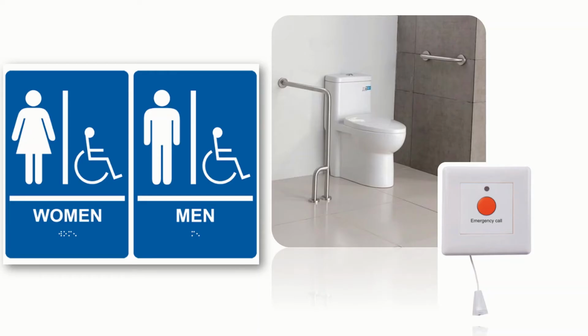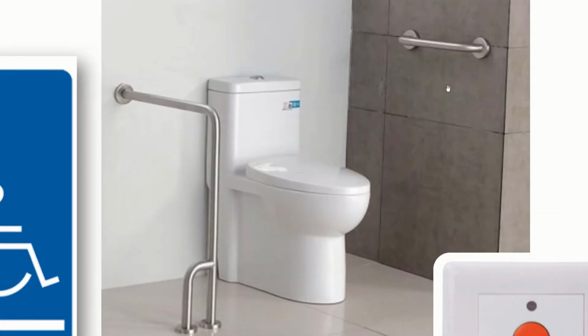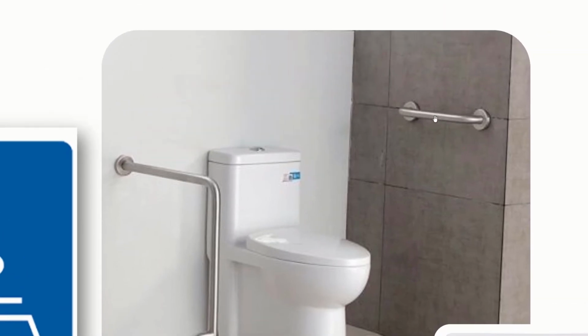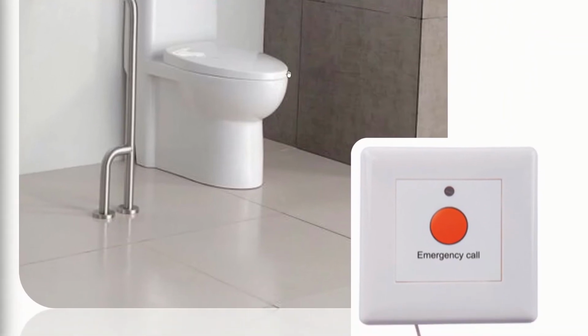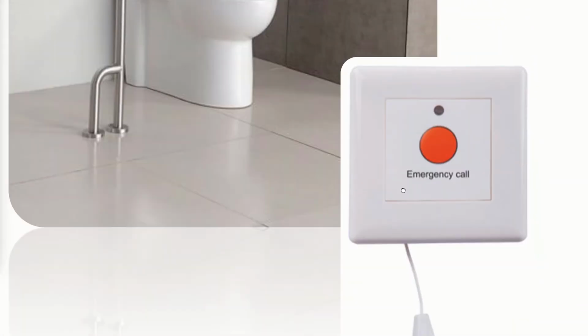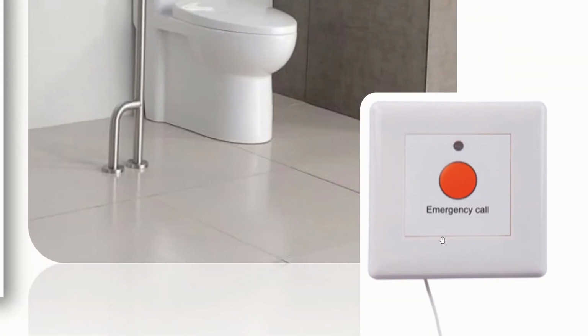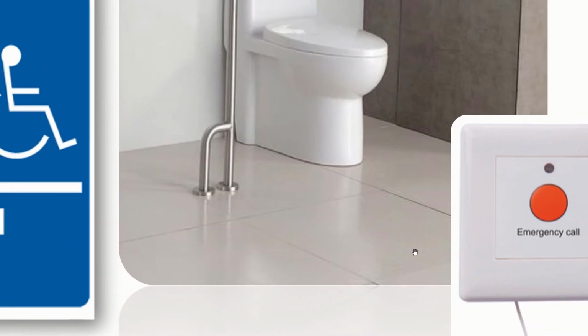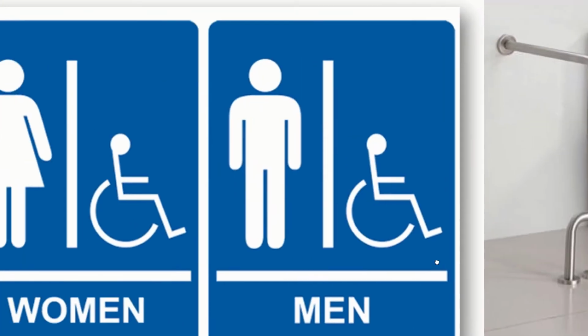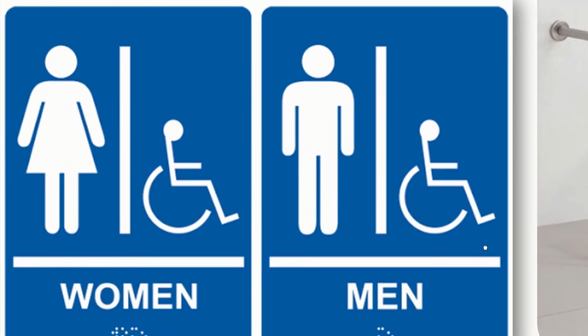All the toilets should have grab bars like this, because many patients are not able to stand on their own. Those washrooms should have an emergency call bell system, so that if they fall or there is some urgent need which they are not able to handle on their own, they can call somebody and use this. Some of the toilets should be wheelchair enabled, meaning if a patient is wheelchair bound, they can use those toilets.